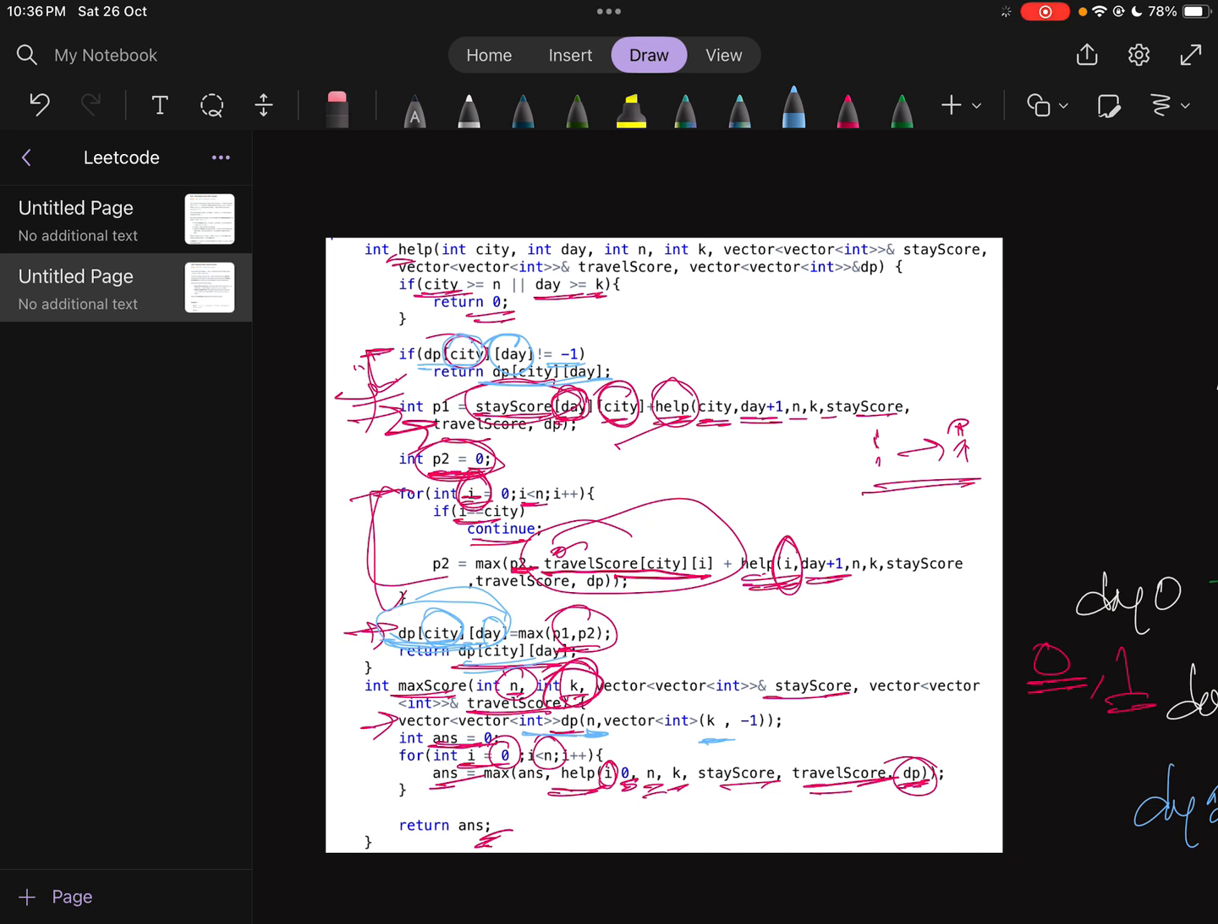Got it? How to optimize this? So this is actually recursion plus memoization, correct?